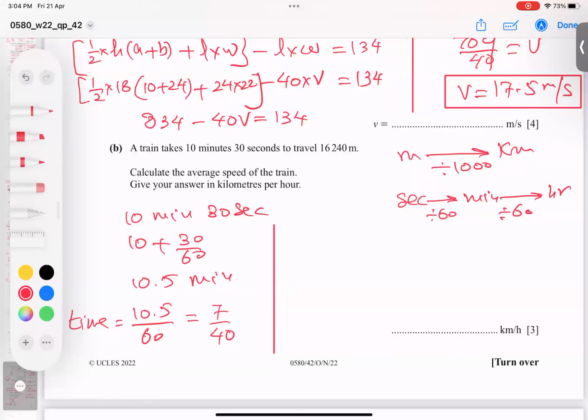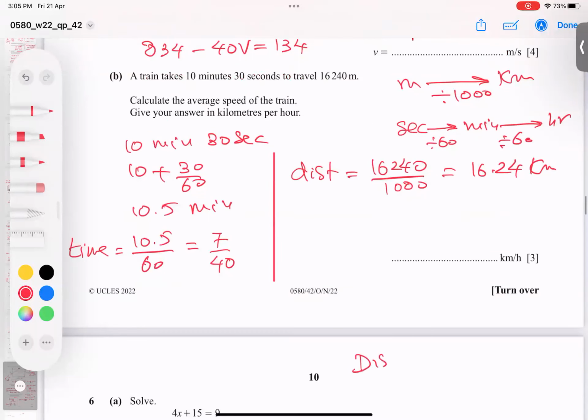Now distance. And what is the distance, students? The distance is very clear, equal to 16240 divided by 1,000. So it is coming, 3 jumps, 1, 2, 3, so 16.24 kilometers. Now we need to find the speed, the average speed. The speed formula, all of you know it. The basic formula of distance is what? Distance equals speed times time.